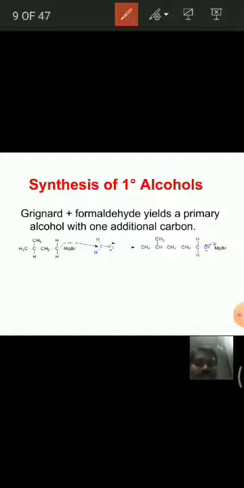See here, Grignard reagent with formaldehyde yields primary alcohols with an additional carbon. This is one more example. When it is treated with formaldehyde, it yields primary alcohol. And remember, with treating with formaldehyde we get only one additional carbon.